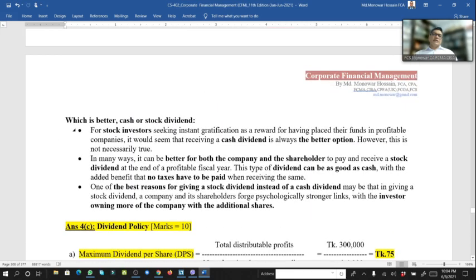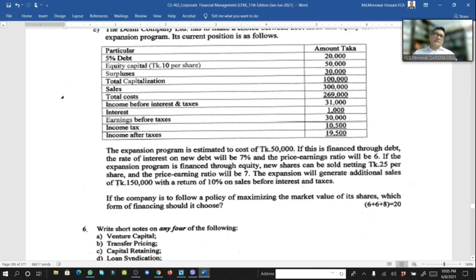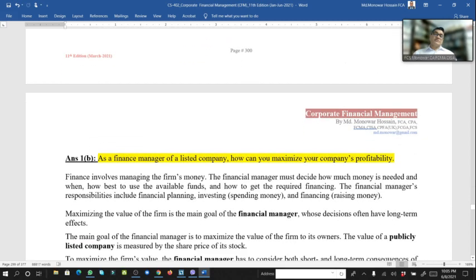And if we go for the question, assuming no tax and given the earnings before interest at 10%, the equity capitalization rate below, calculate the total market value of each firm. So here, 4 companies earning before interest and tax, interest and equity capitalization rate are here. You should also determine the weighted average cost of capital of each firm. So here, 4 firms. And another one.